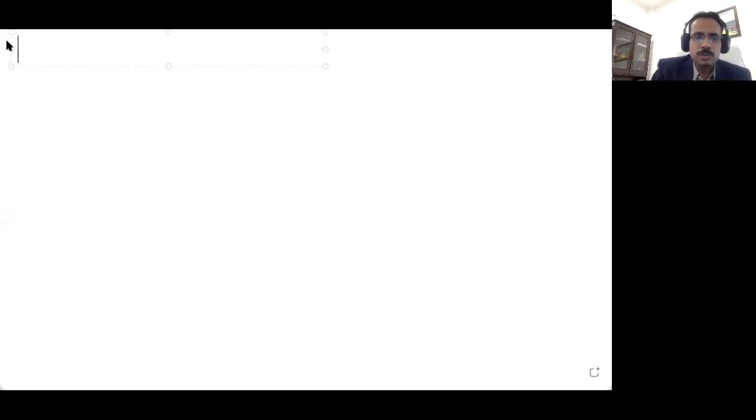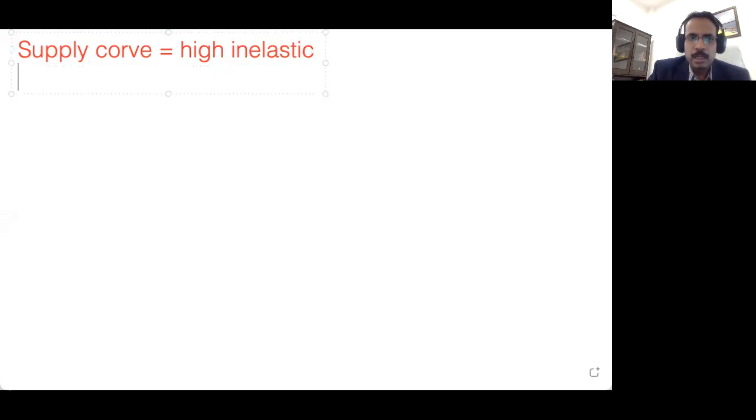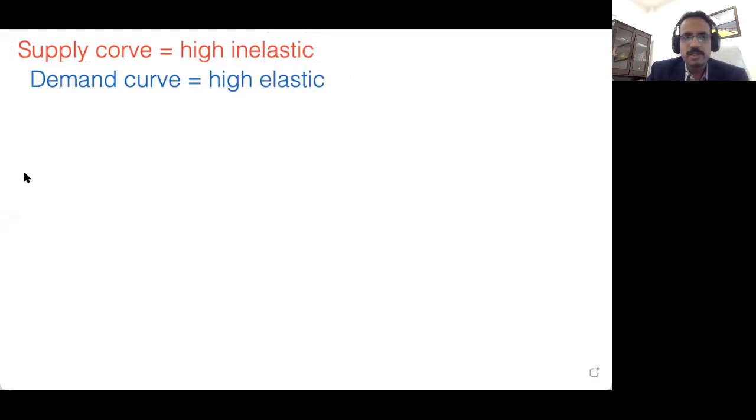Hello friends. So today we are going to discuss a problem in microeconomics, where we are given that the supply curve of a product is highly inelastic, and it is also given that the demand curve of the product is highly elastic. Right. So let us first understand intuitively and graphically what it means, what kind of good it could be.